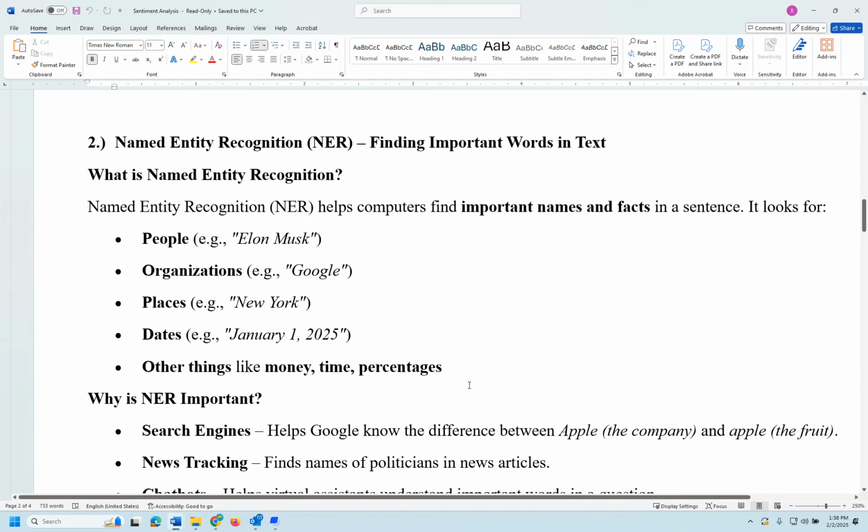Hello all. In this video, we are going to focus on named entity recognition, which is finding out the important words in a given text. So we will be doing this in Google Colab again, but before we go, let's introduce a little bit on named entity recognition. So in your childhood, you might have played the name, place, thing, animal game.